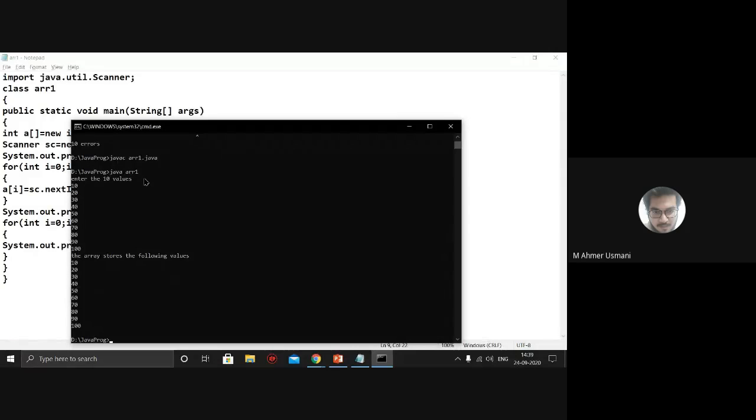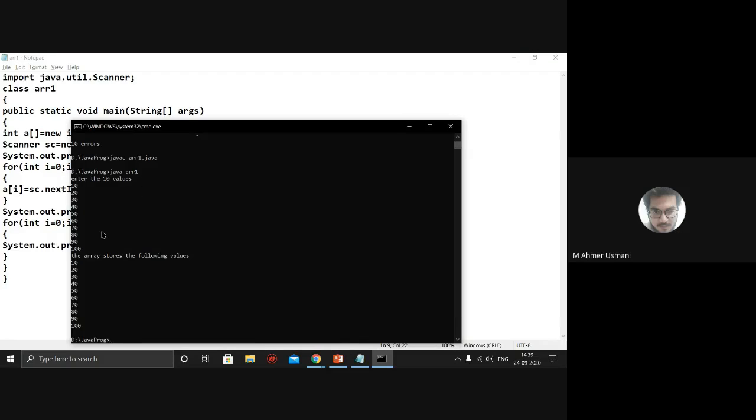Okay, so I have initialized an array, I have created an array. After creation, I have stored the values into the array, and finally I have displayed, I have retrieved the array. Is the point clear? Yes, sir.